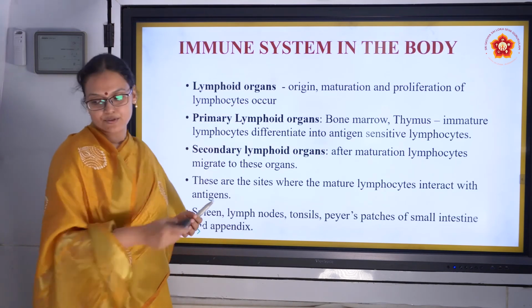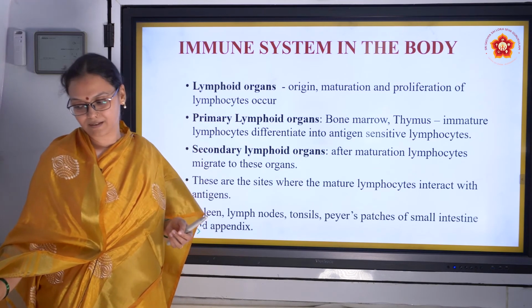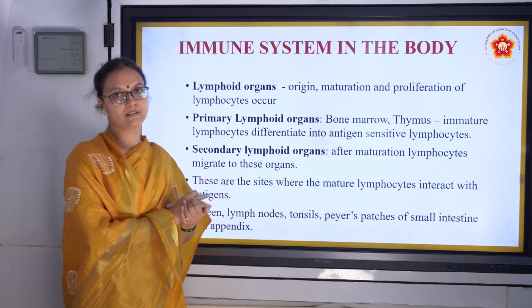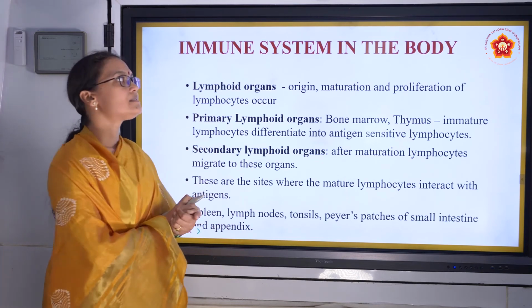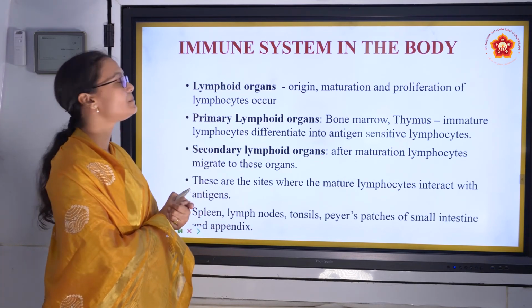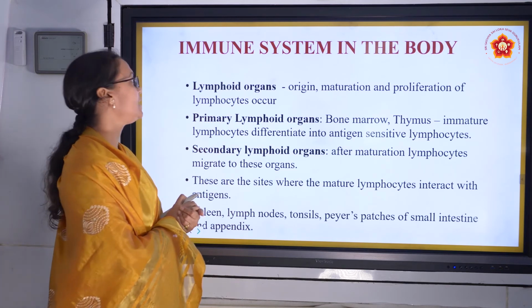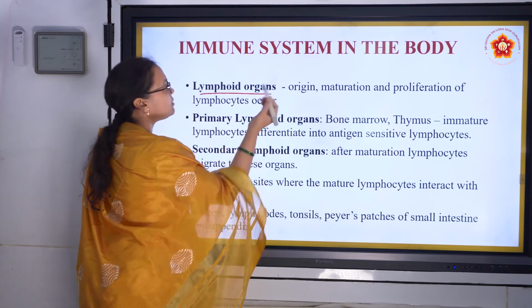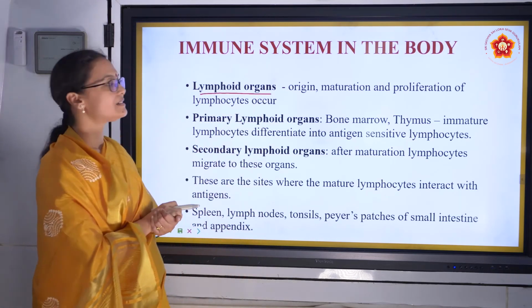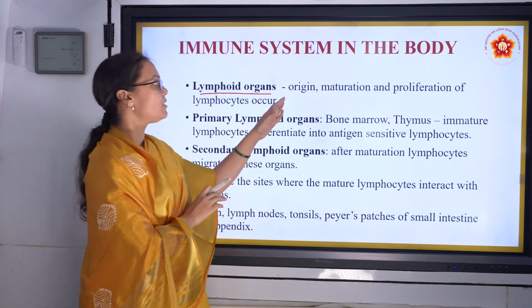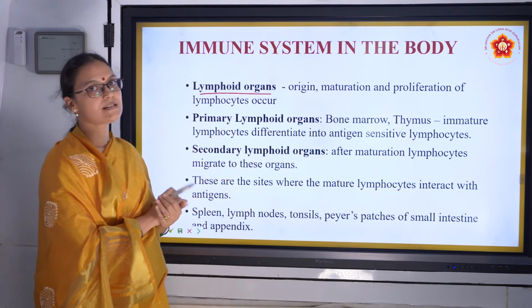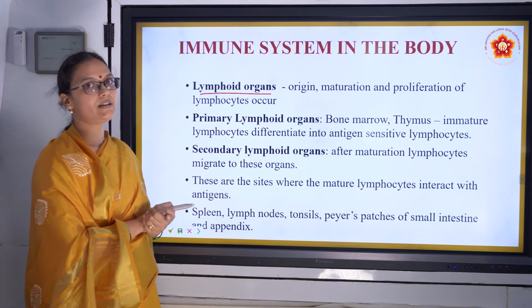And then we come to the immune system in the body. So all the cells which are produced, which fight: T lymphocytes, B lymphocytes. What is the system that supports this? The system behind the immunity is called the immune system, and the organs are called lymphoid organs. What are lymphoid organs? The organs where origin, maturation and proliferation of lymphocytes occur are lymphoid organs.